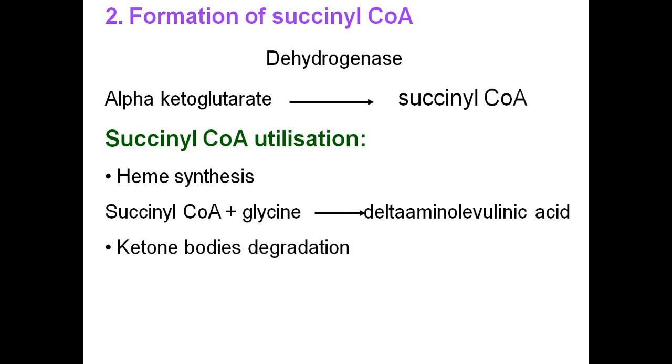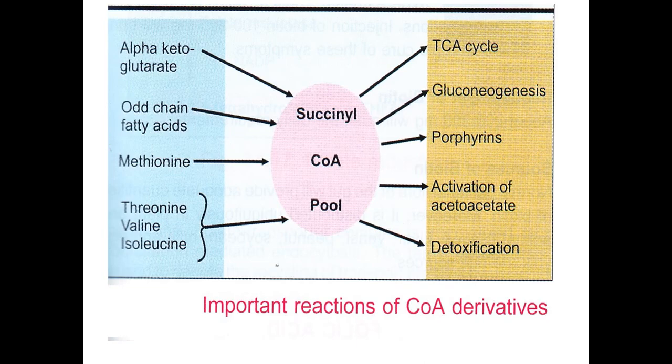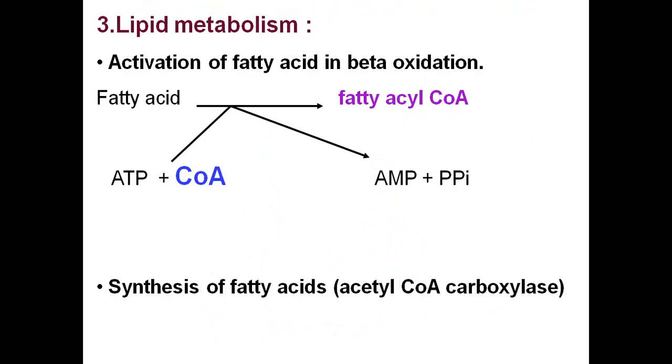Now in ketone bodies degradation, succinyl-CoA is formed during the degradation of ketone bodies. Now in lipid metabolism, the activation of fatty acids in beta oxidation is required. Fatty acids become fatty acyl-CoA, and then only they undergo beta oxidation.